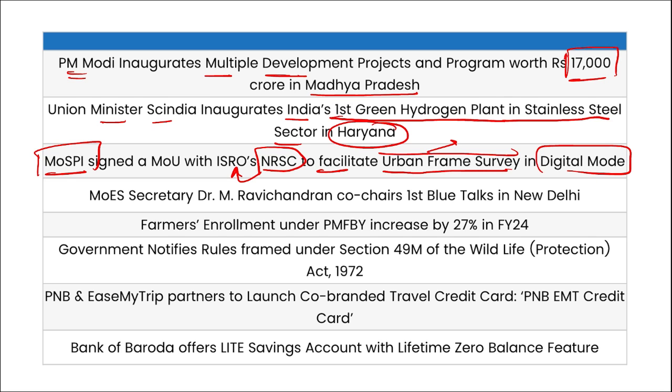And this urban frame survey is held every 5 years, and it is to give basically the outlines or the border maps for the maps that can be given the accurate outlines data for blocks, districts, right?